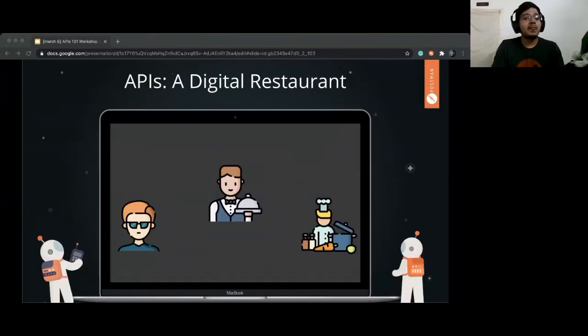Cool. Let's get started. So when you talk about APIs, what are APIs? A very simple example which I give to people about APIs is when you go into a restaurant. Okay. So when you go to a restaurant, you actually interact with the waiter. The waiter hands you a menu, and based on that menu, you order. Okay. Once you order, that goes back to the kitchen, right? And then it gets prepared there, and then the chef hands it over again to the waiter, and then it comes back to you, right? And this is a very simple example of how APIs work in real life scenarios as well.